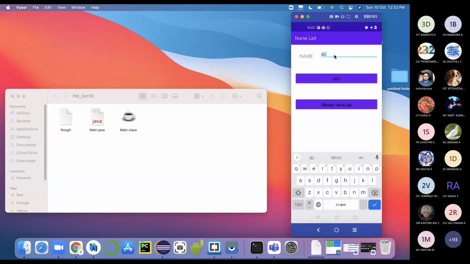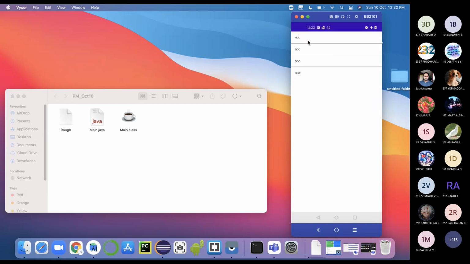I'm adding ABC, ABC, ABC, ABST. The application has not crashed or restarted. If I give display name, it will display everything.